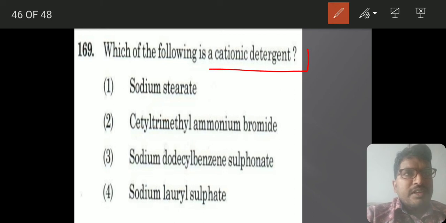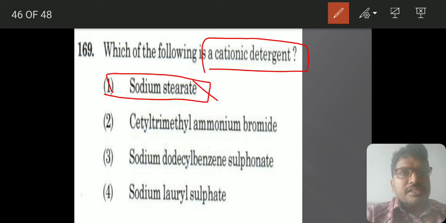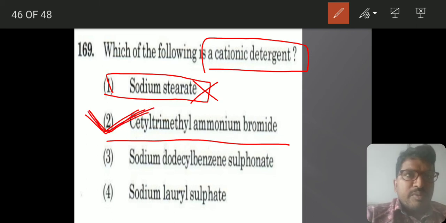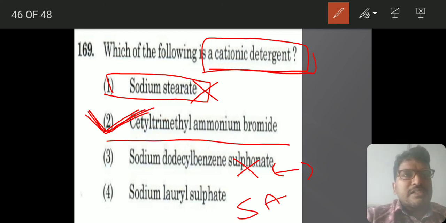And which of the following is a cationic detergent? Sodium stearate is not at all a detergent, it's a soap. Cetyl trimethyl ammonium chloride is the one. Always remember, ammonium salts are capable of forming positive ions, and hence they will form cationic detergents. Sulfonate is a negative thing. So that's why soaps are different and detergents are different. Cationic detergent means ammonium salts are there. Sulfate groups are there means they will be anionic in nature.